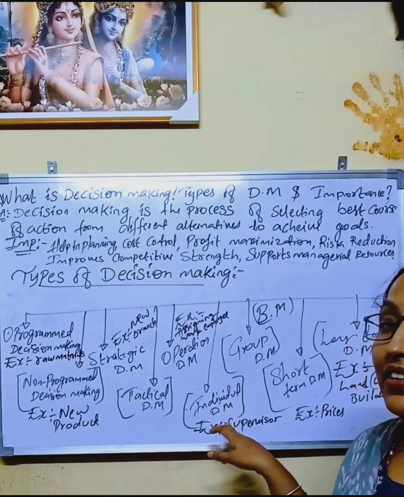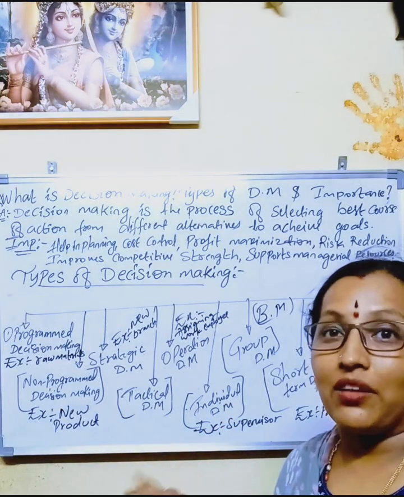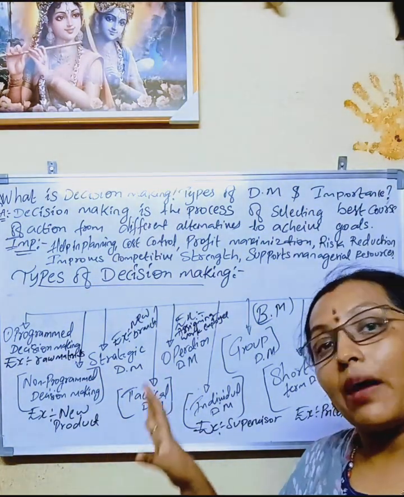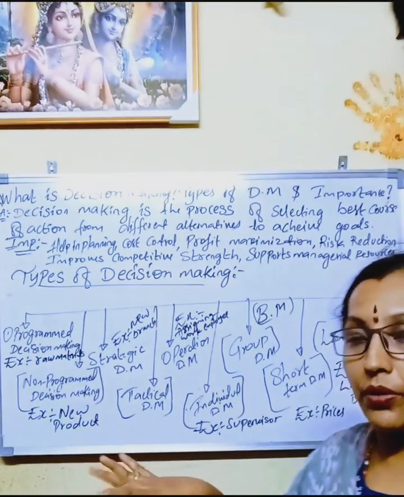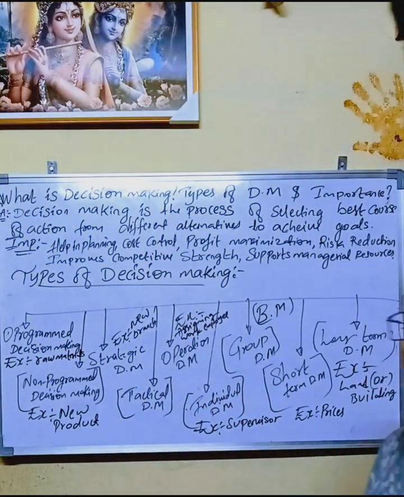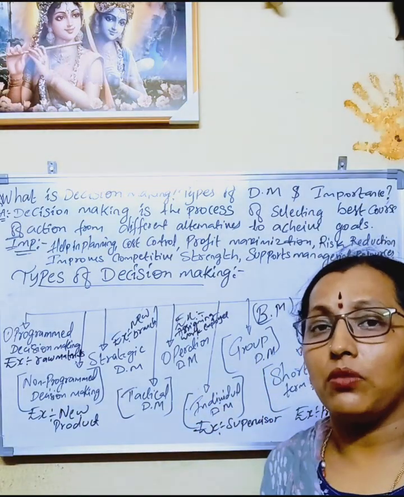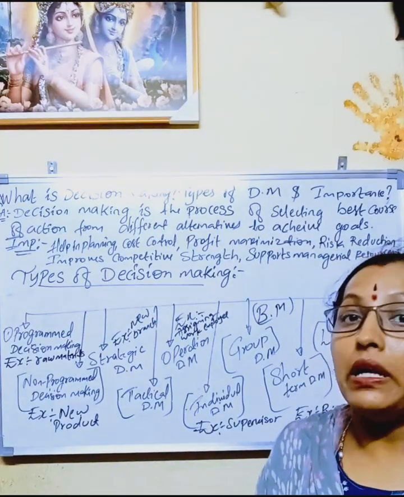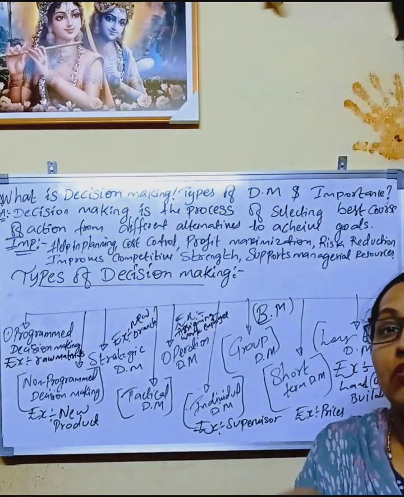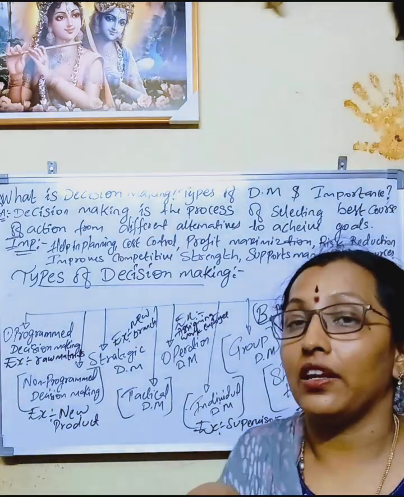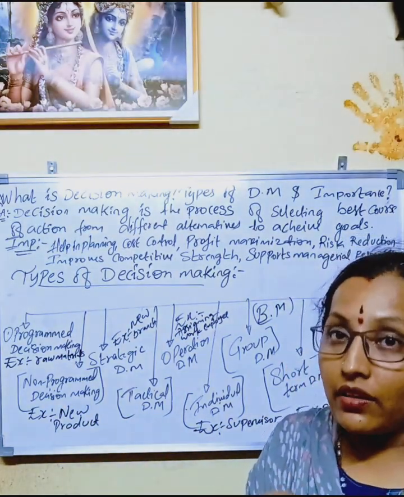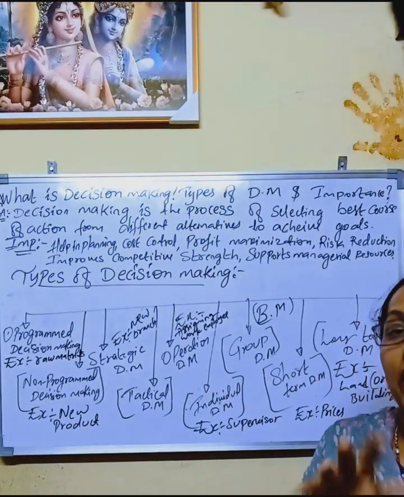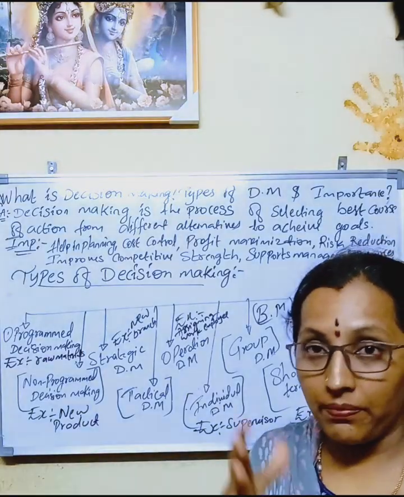Here, will the board of directors come and give all the work that the watchmen have to do? No, he will not give it, right? He will allocate one person, he will appoint one person for that purpose. So that's what we call individual decision making. Group decision making is very important. Obviously, in an organization, all the important discussions happen in meetings, board meetings. All the managers and all the board of directors sit together and discuss certain things, what to implement and what not to implement. They discuss in a group. That we call group decision making.